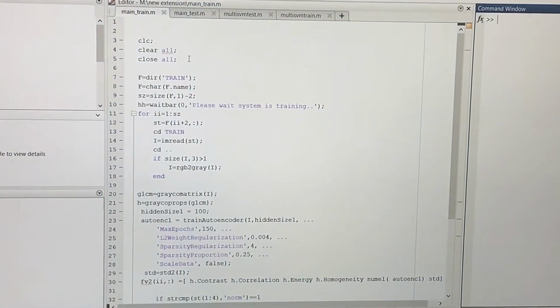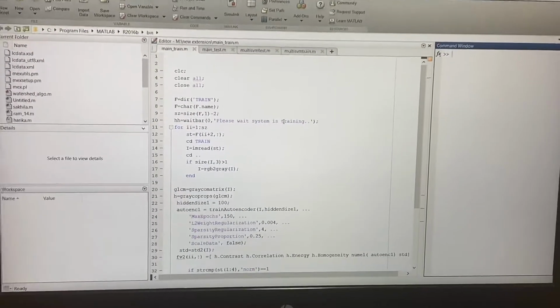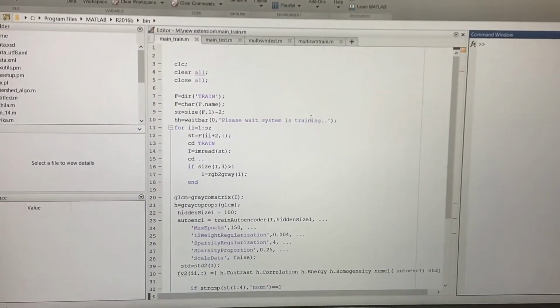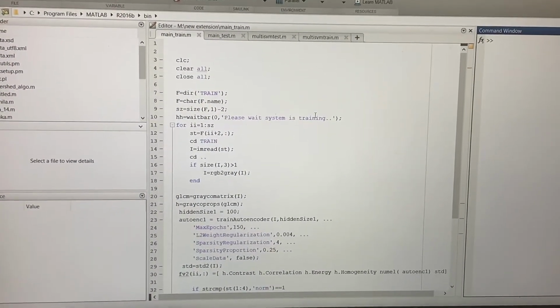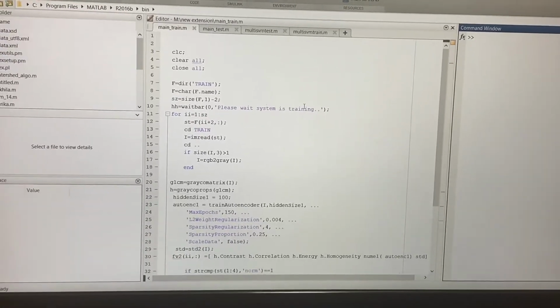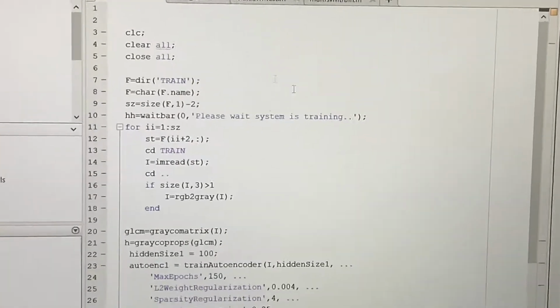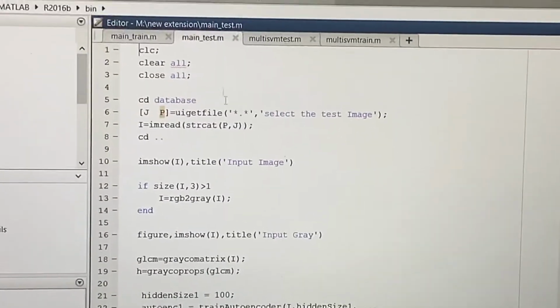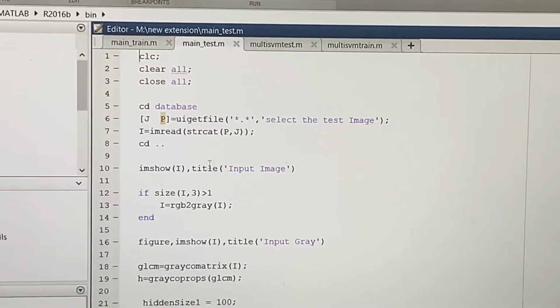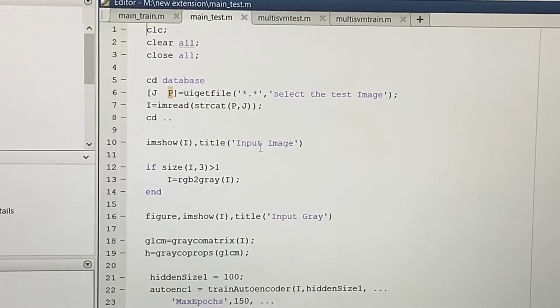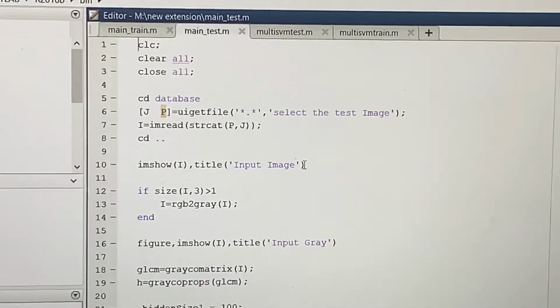First, we train the device using this code. In this code, we use deep learning concept of artificial intelligence and MATLAB to classify whether the brain is normal or abnormal. And then the main code. In this main code, we will feed the input image as MRI brain scan.